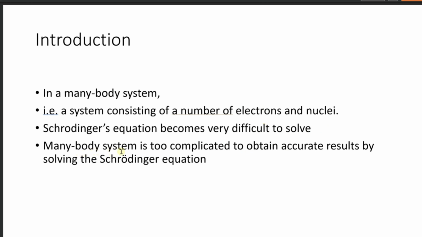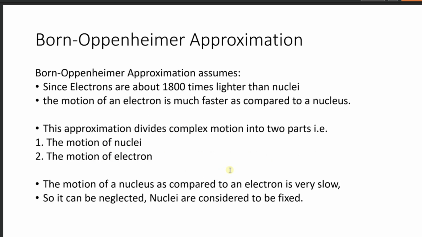So the many-body system is too complicated to obtain an accurate result by solving the Schrödinger wave equation. According to the Born-Oppenheimer approximation, electrons are about 1800 times lighter than nuclei. You know this fact that electrons are 1800 times lighter in mass than the nuclei. Similarly, the motion of an electron is much faster compared to a nucleus, because nuclei are heavy while electrons are lighter. So electrons move very fast, whereas the nuclei move very slowly.